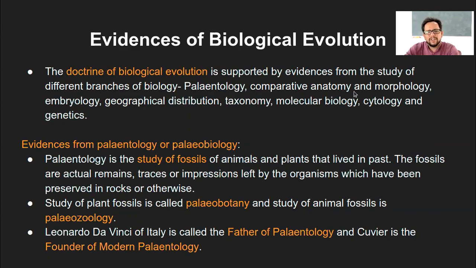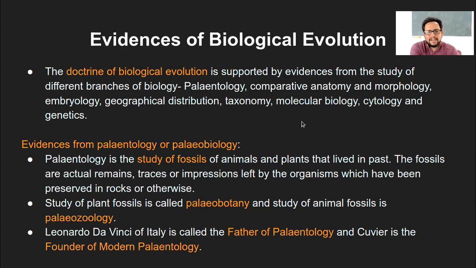This includes paleontology, comparative anatomy, morphology, embryology, geographical distribution, taxonomy, molecular biology, cytology, and genetics. All of these things have contributed to the whole process of biological evolution. For example, paleontology, which we'll see, the study of fossils, right?